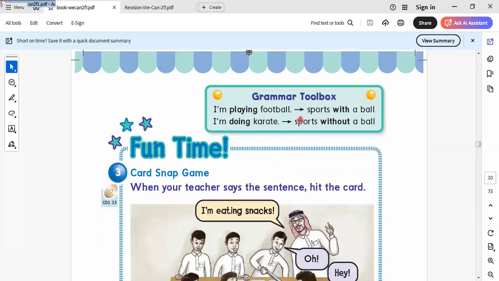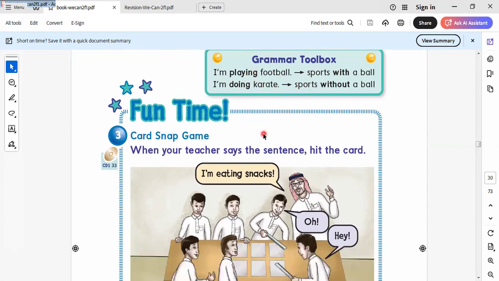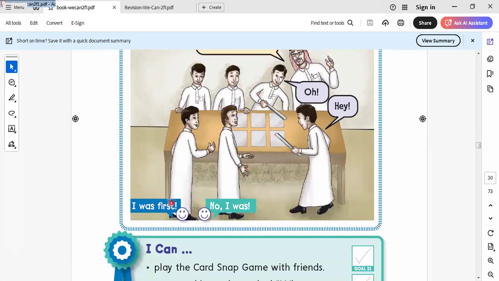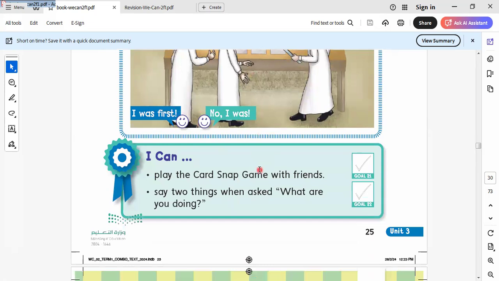Here is the grammar structure, or the grammar corner. It will be am/is/are plus verb plus ing form. This is called the present continuous tense, and it is am/is/are plus verb plus ing form, like this: I'm eating snacks. Here is I can play the card snap.